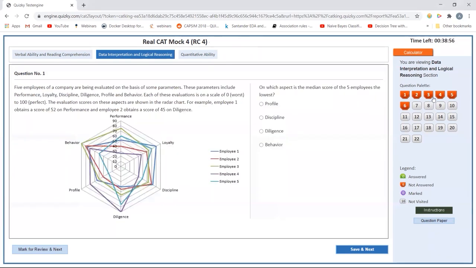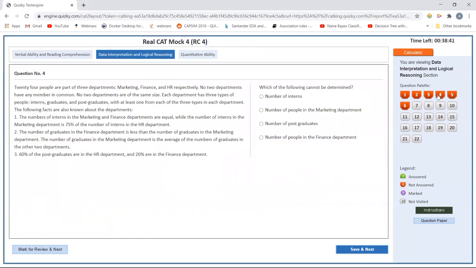LRDI. So this is a graph kind of figure on which the median score of 5 employees of any company is evaluated based on some parameters. These parameters are this. Okay, it's difficult to read this chart. So I'll come back to this question at the end probably, but I'll keep this at the back of my preference, not the first one.